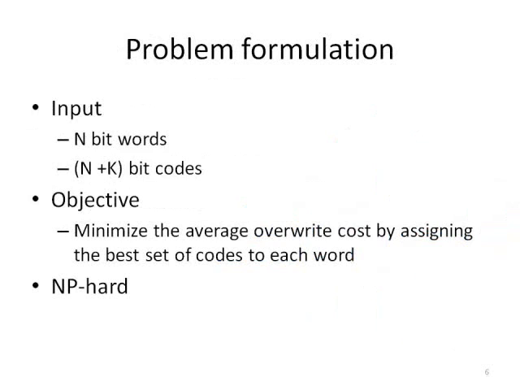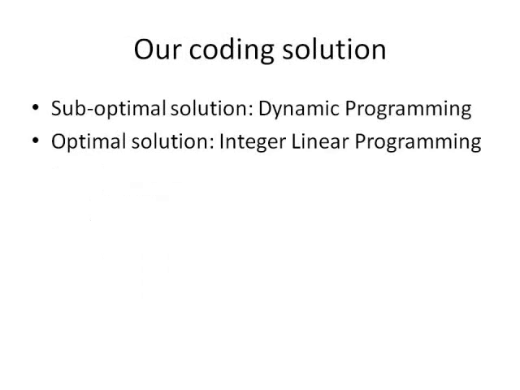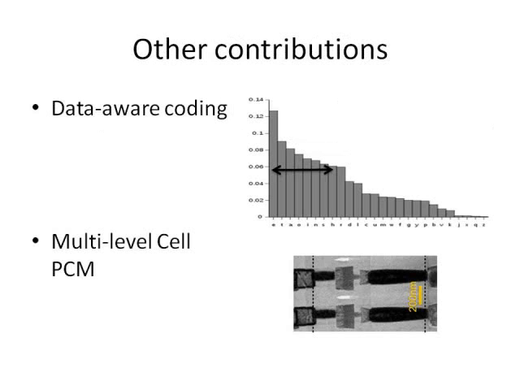Now we go forward to formally define the coding problem. Assume that we encode n-bit words and we want to code them with (n plus k)-bit codes with the goal of minimizing the average overwrite cost on PCM. We prove the problem of finding the optimal codes is NP-hard. We provide 2 different solutions to solve this NP-hard problem. One is based on dynamic programming that finds the codes suboptimally, and another method is based on integer linear programming that finds the codes optimally but has computational complexities for larger problem sizes.